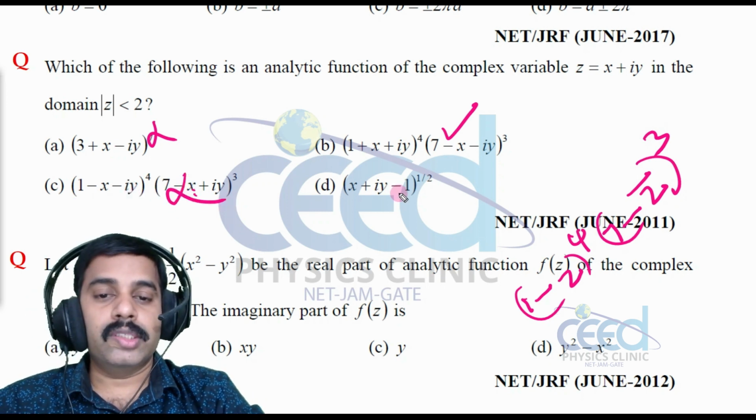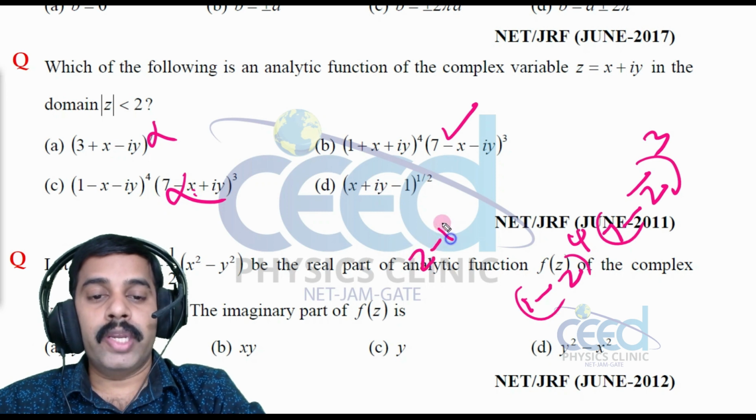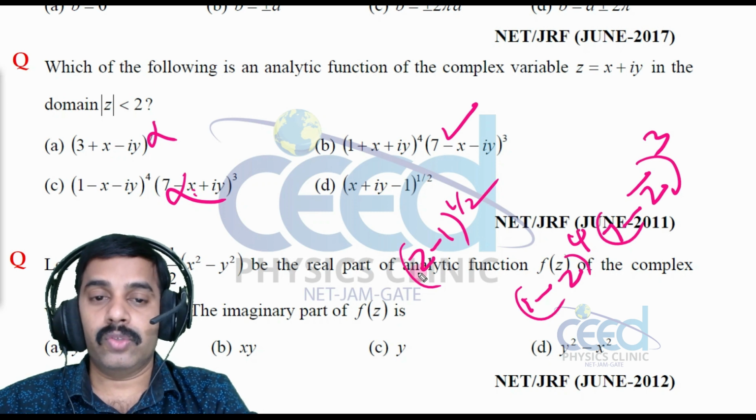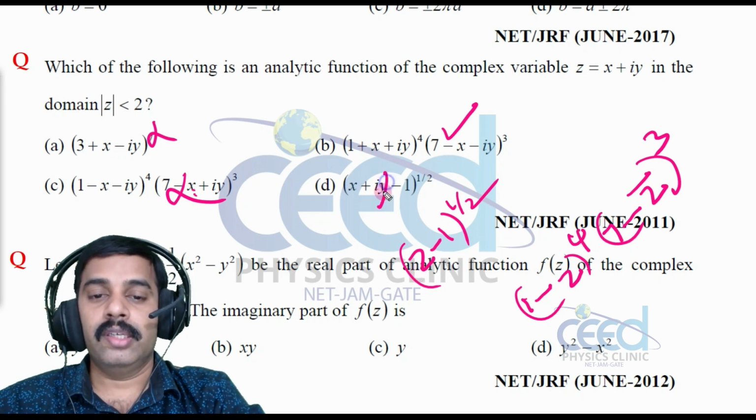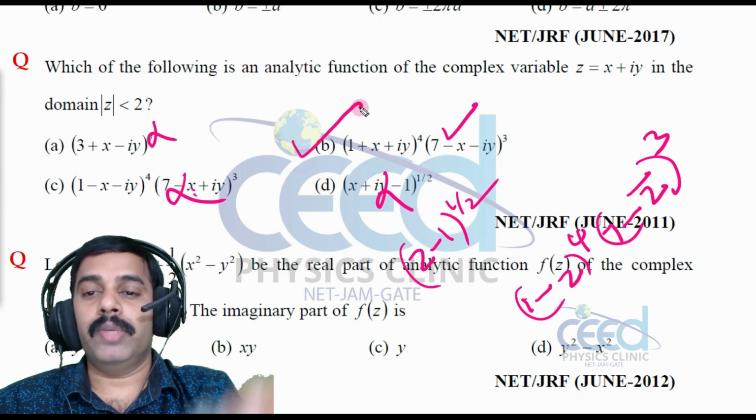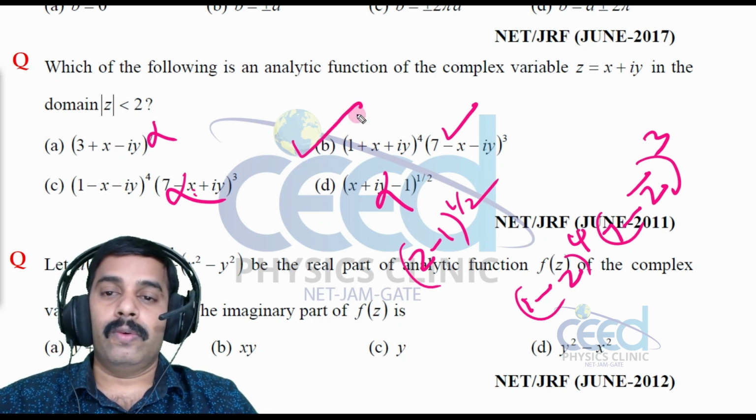And what about this? This is z term only, but there is a fraction. If there is a fraction, that means a fraction of a complex number z, that is not analytic. That also we have discussed in theory, right? So the only function that is analytic is option B, right? All right, so option B is correct.